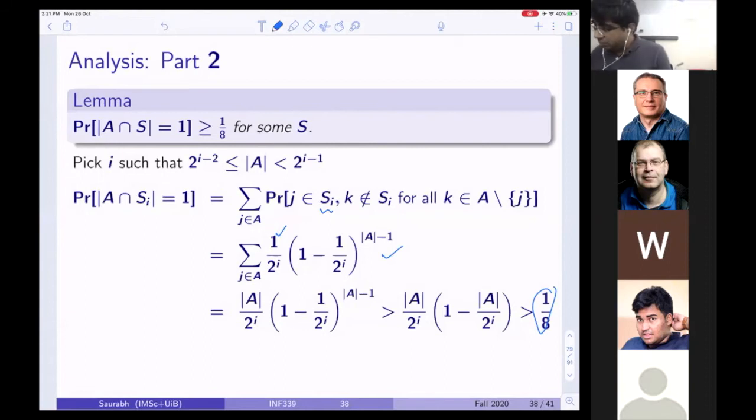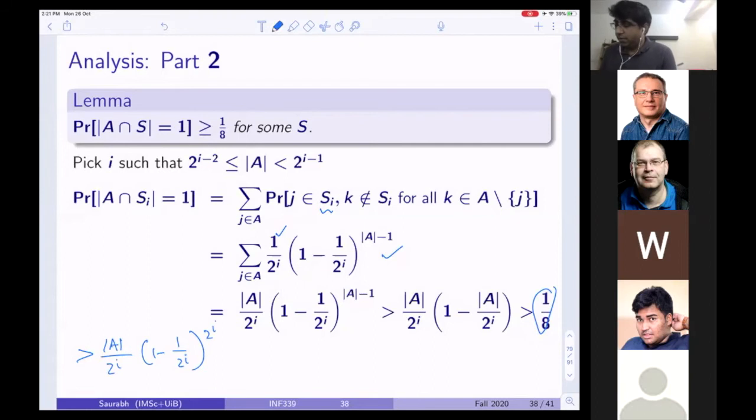Why? Because what I would like to say is the following. Can I say this? That this quantity is greater than or equal to mod A over 2 power i times (1 minus 1 by 2 power i) to the power 2 power i. Is this fine? Is this okay?